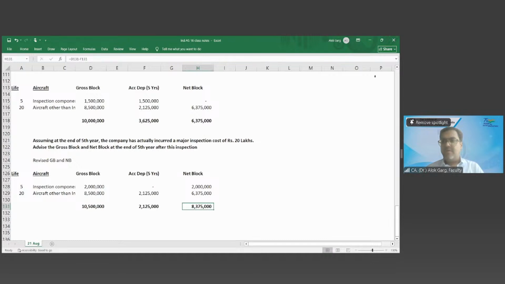Shall I show you the Interglobe Aviation IndiGo Airlines annual report, where this major inspection cost is also part of the property, plant and equipment useful life? The major inspection cost is given separately. Shall I show that? Would you like to see that?